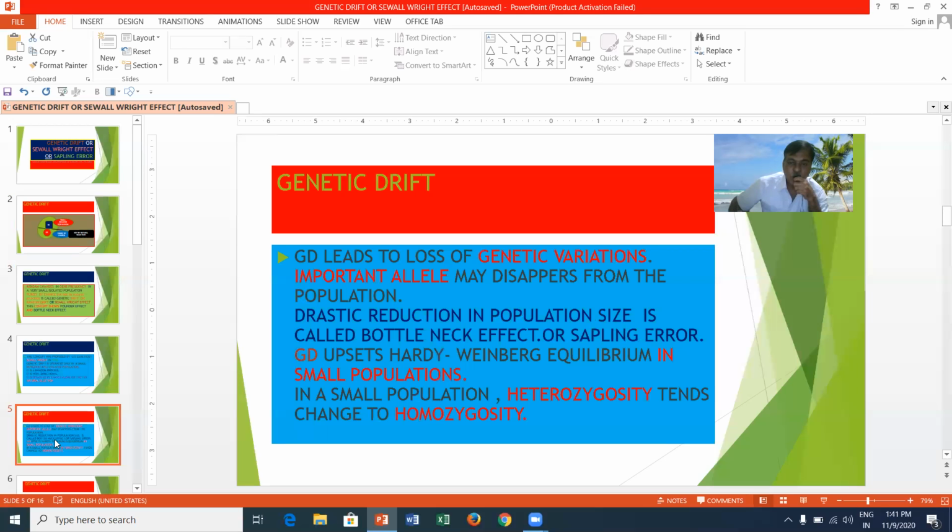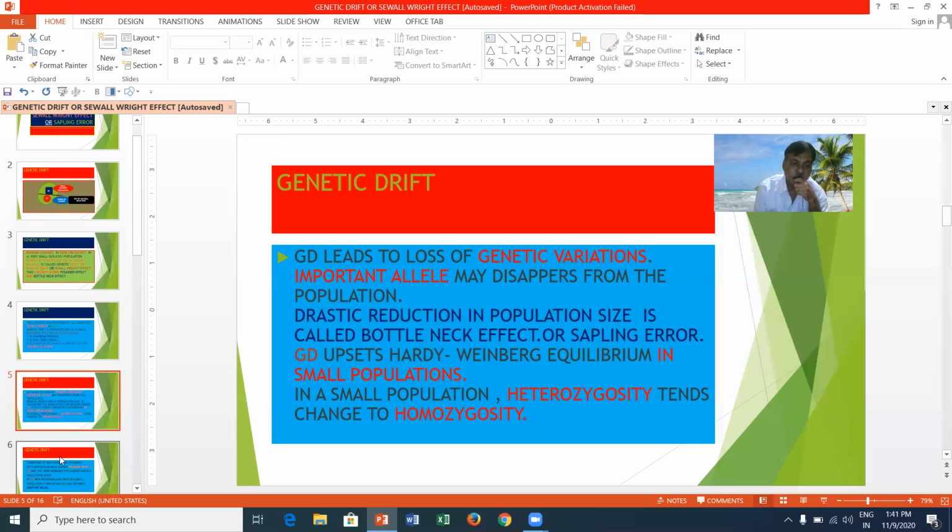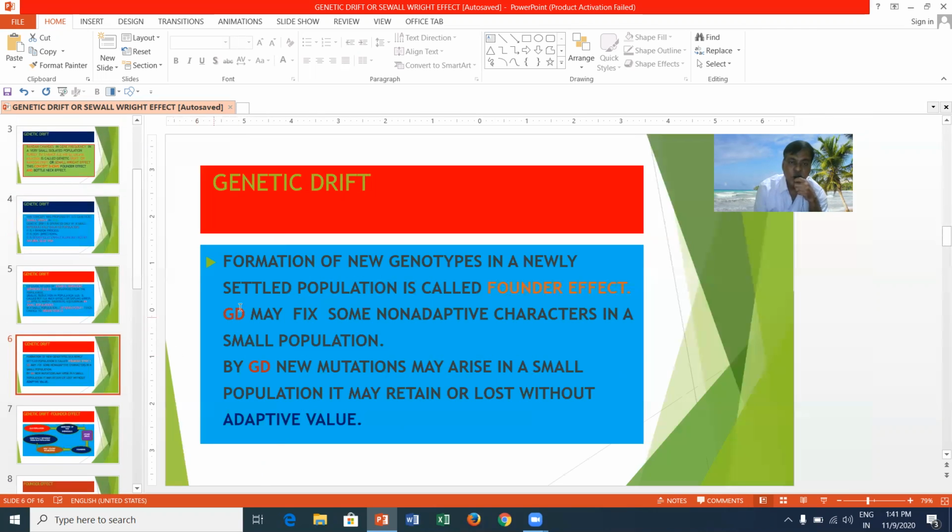In a small population, heterozygosity tends to change into homozygosity. The formation of a new genotype in a newly settled population is called founder effect. Genetic drift may fix some non-adaptive characters in a small population. By genetic drift, new mutations may arise in a small population. It may be retained or lost without adaptive value.